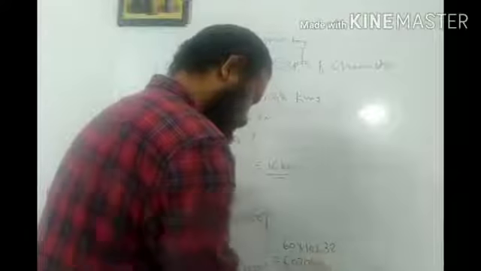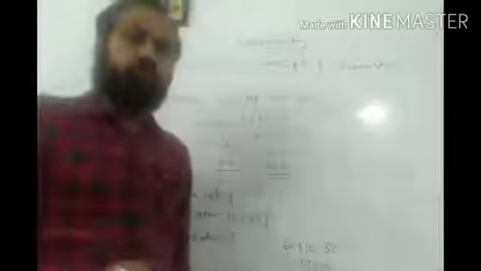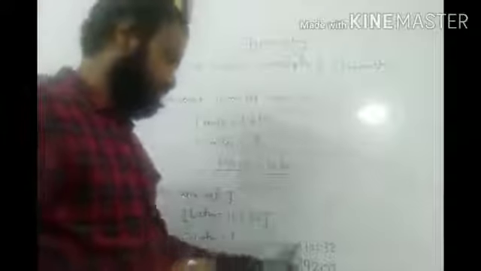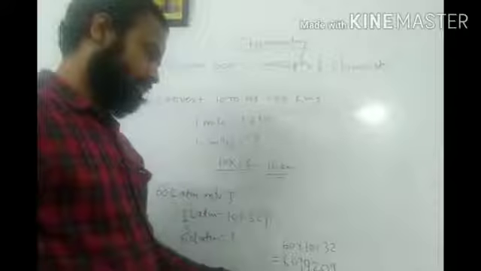Actually it is 60 into 101.32, so the 0 stays as it is, and 6079.20 is the answer in joules. Because this 0 is already there, I am just multiplying by 60. So your answer will be 6079.20 joules. In this way you can easily use unit conversion and you will have a basic idea about this unit. That is why I am giving these examples.